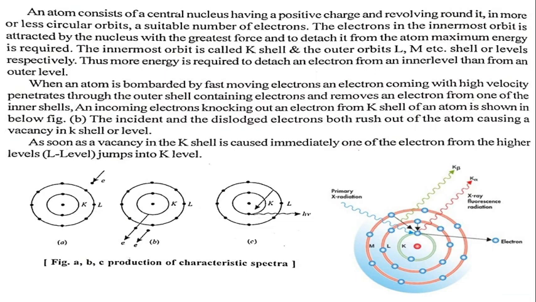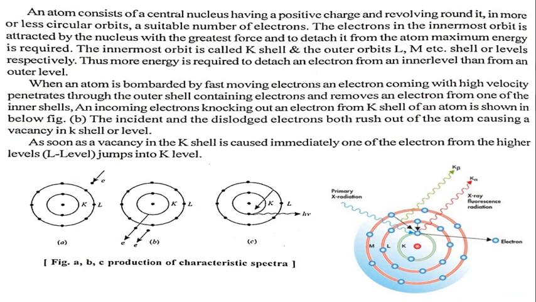An incoming electron knocking out an electron from the K shell of an atom is shown in figure B. The incident and the dislodged electron both rush out of the atom, causing a vacancy in the K shell or level.